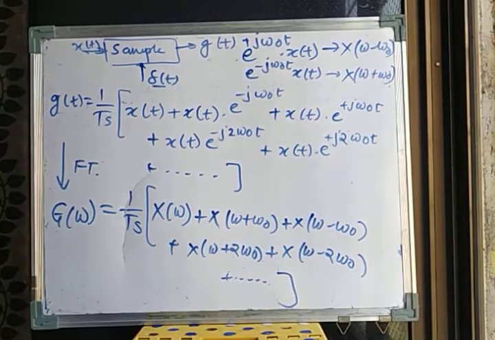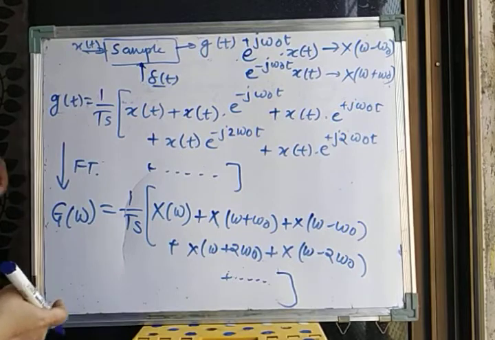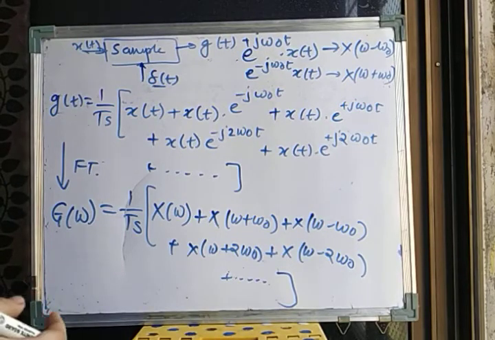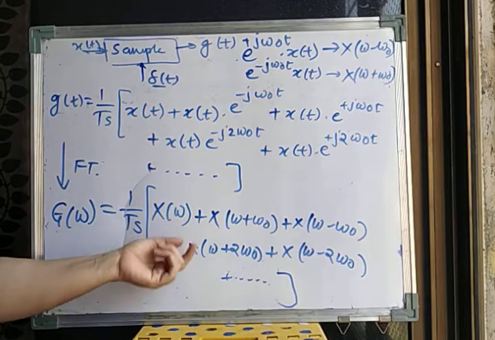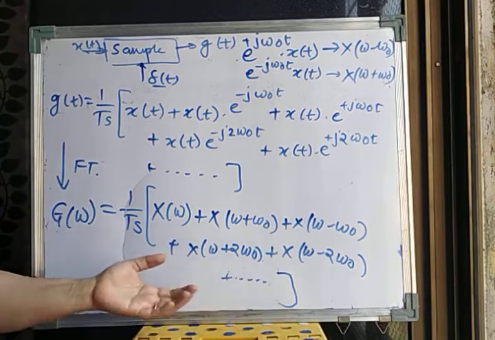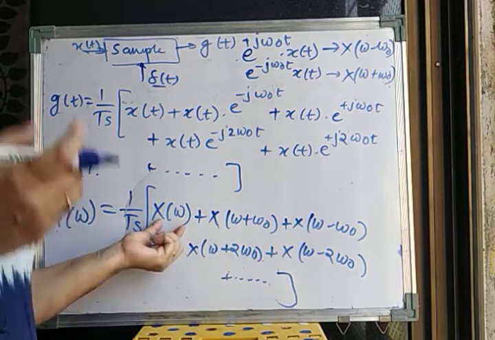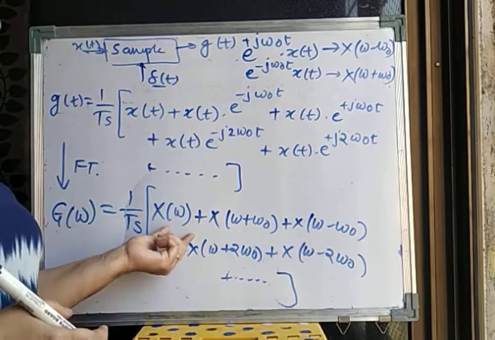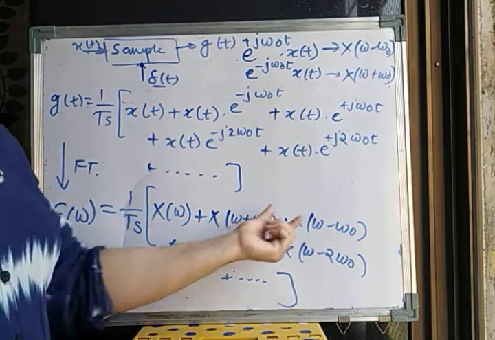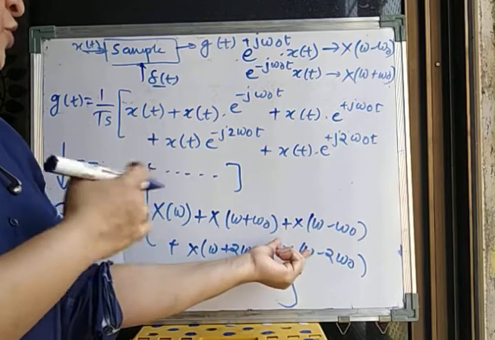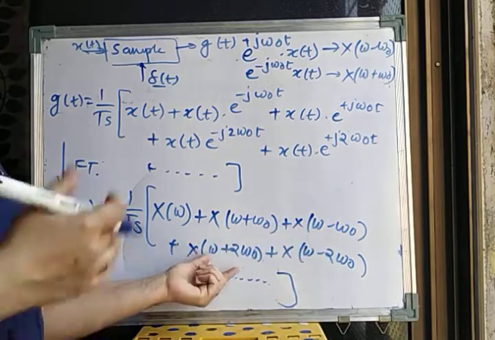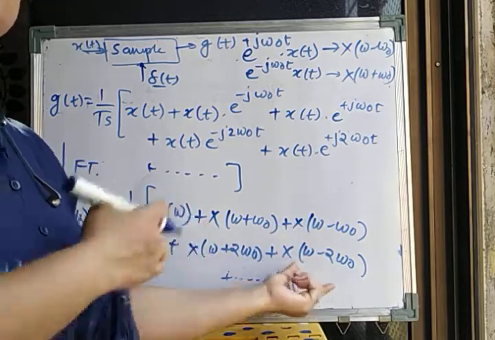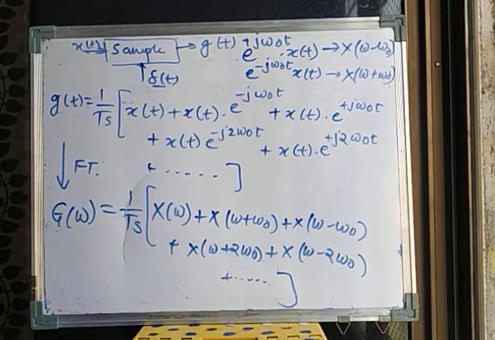So whatever spectrum that we had drawn at the start of this lecture, the same thing it represents mathematically. X of omega represents the first lobe, which is present at 0. This represents the next one, which is on the negative side. The next lobe on the positive side, the next lobe on the negative side, and so on.